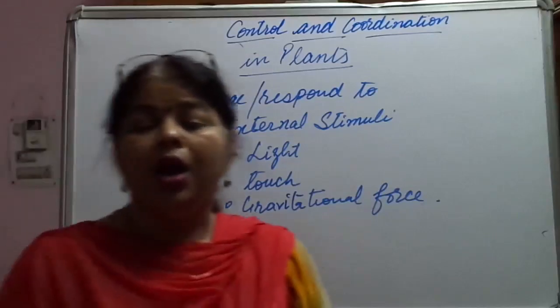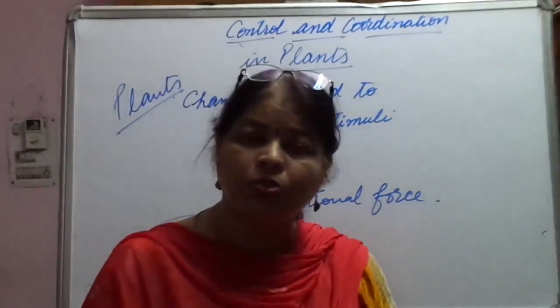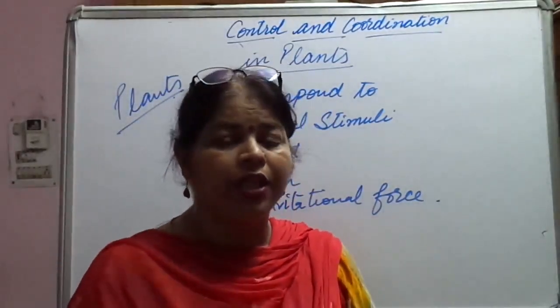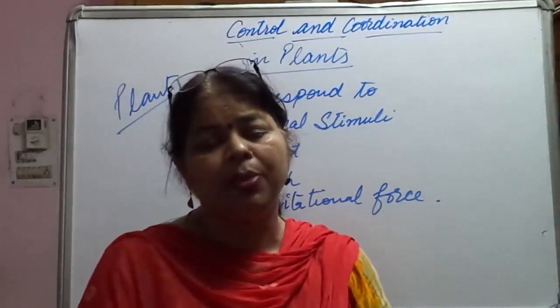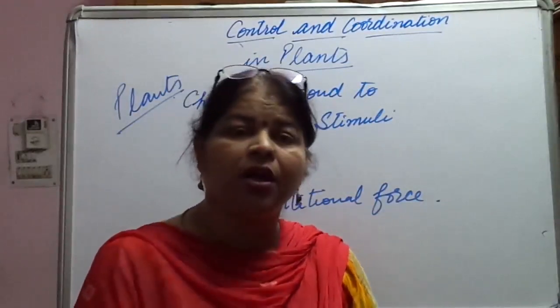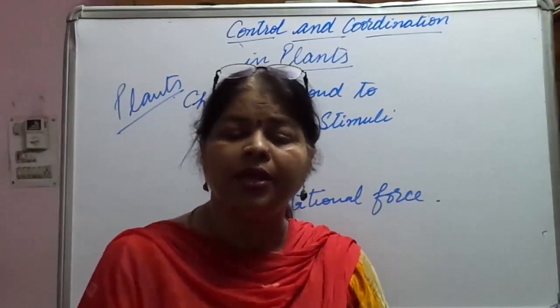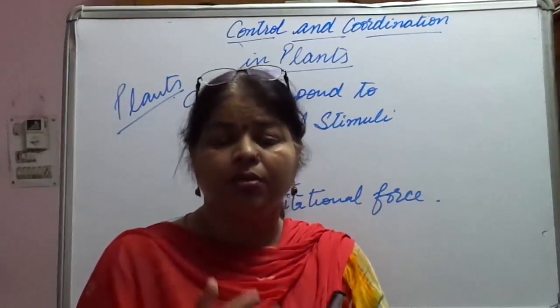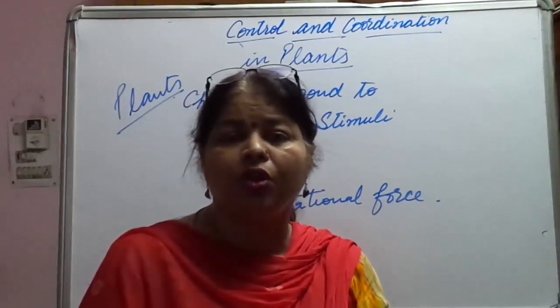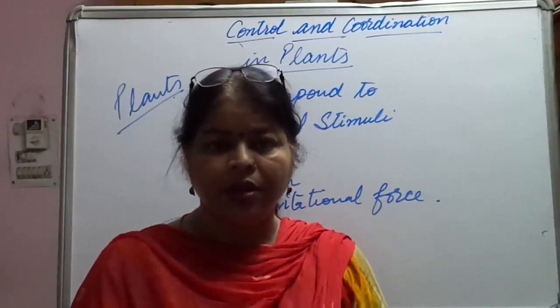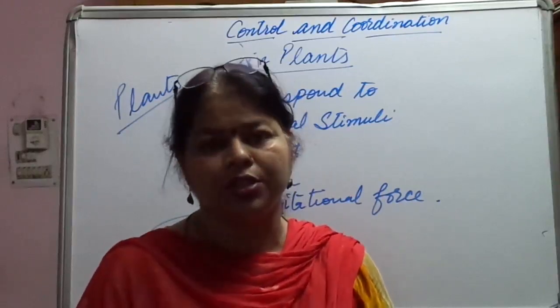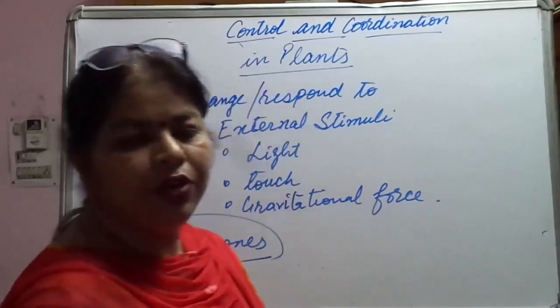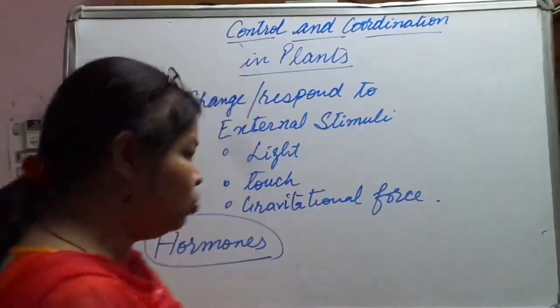Now, how do these hormones induce changes in the plants? They affect the growth of the plant by creating some sort of changes inside, and these changes are very slow changes. So we will start with the plant movements.